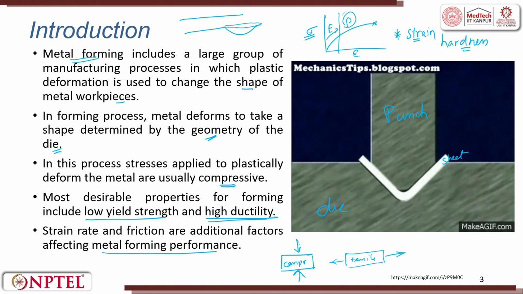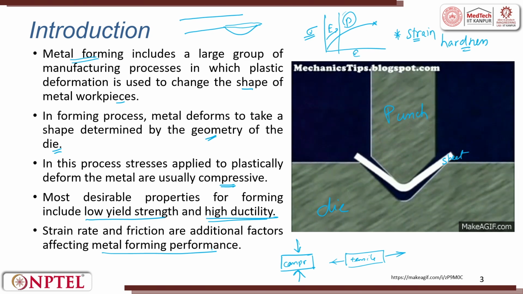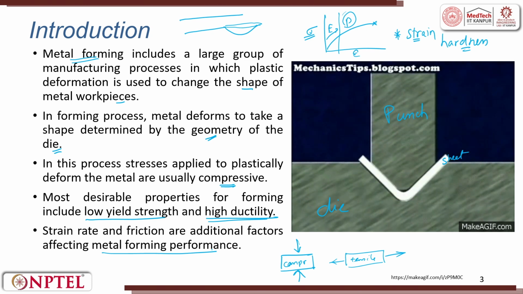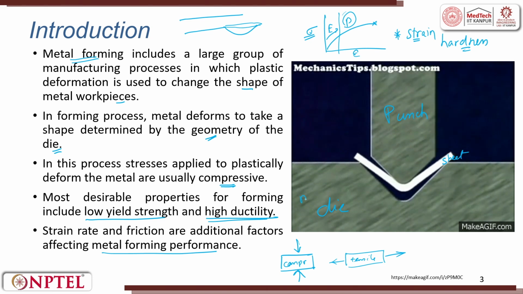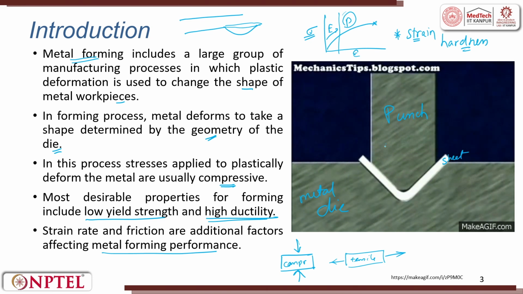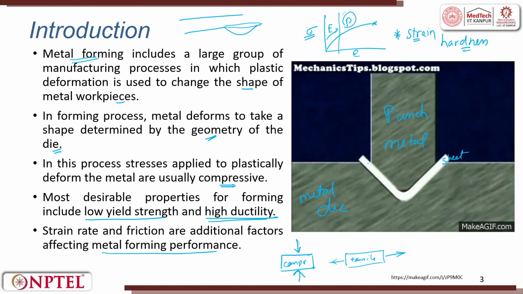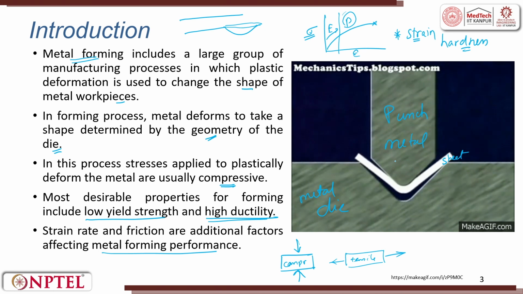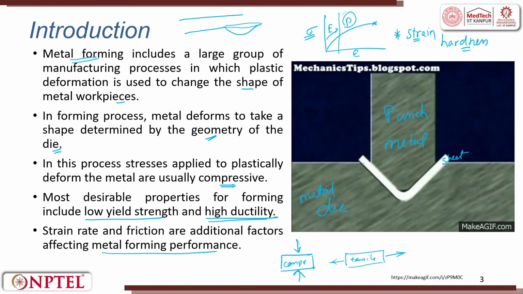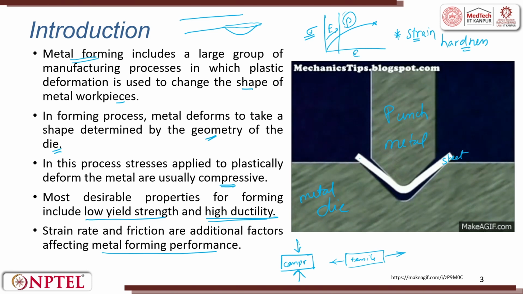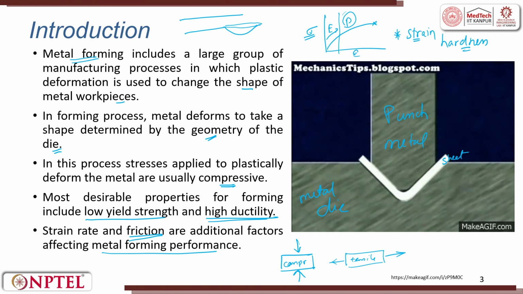And the other thing you should understand, friends, we keep the sheet metal between metal. So, this is a metal die and this is a metal punch, right. So, the workpiece will have a metal to metal contact. When there is metal to metal contact, there is always a friction.